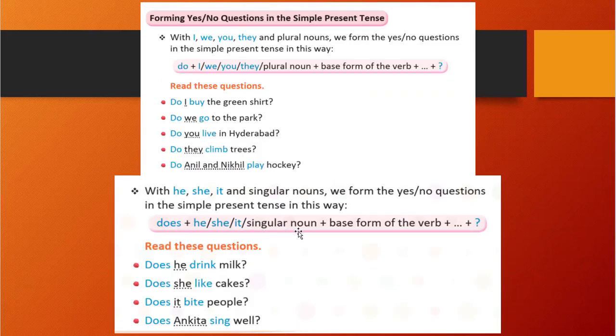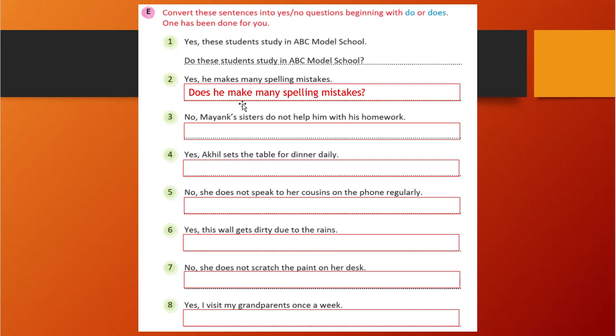Does plus he, she plus base form of the verb. Similarly, does, then he, then verb make, and the remaining part many spelling mistakes. Similarly, here also. Mayank's sister does not help him with his homework. So the answer will be, does Mayank's sister help him with his homework? Right.